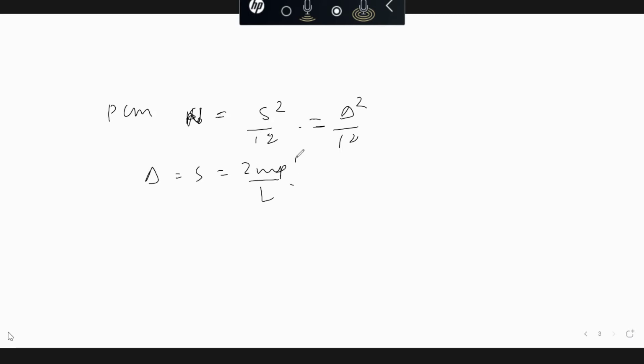How? If you remember in PCM, the noise power in PCM, the formula is delta square by 12, or S square by 12. And delta, or S, is nothing but 2 MP by L. So if the peak value is reducing when we take the difference between adjacent samples, step size is reducing. If step size is reducing, noise power is also reducing. So if noise power is reducing, then the output SNR is also improving. Therefore, we have got an added advantage.